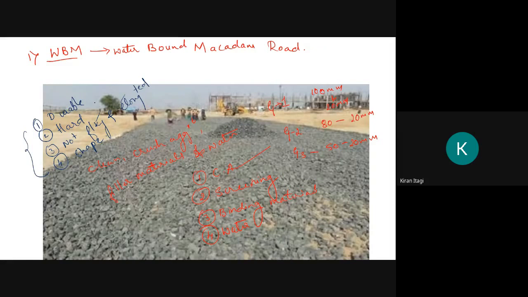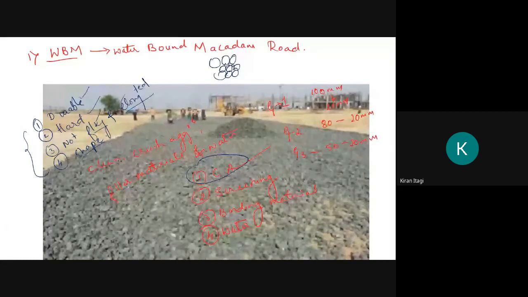So the first one is the aggregates. The aggregate should be durable, it should be hard, and it should not be flaky or too elongated. You know why it should not be flaky and elongated, and the shape should be good. If you take a rounded aggregate, there will be more voids. If you have different types of aggregates, the voids will be filled by the different shapes of aggregates, so we should have some acceptable shapes. The next we have is screening.